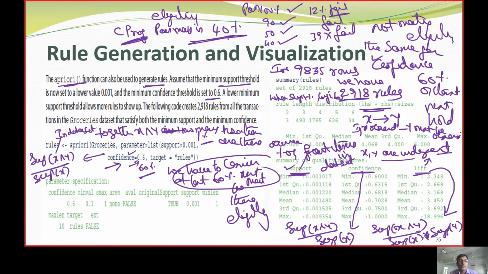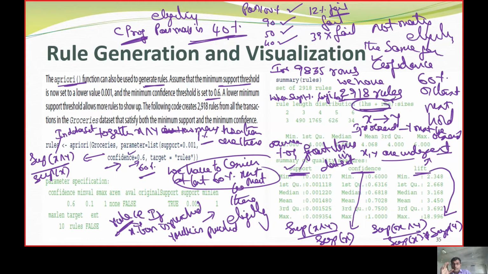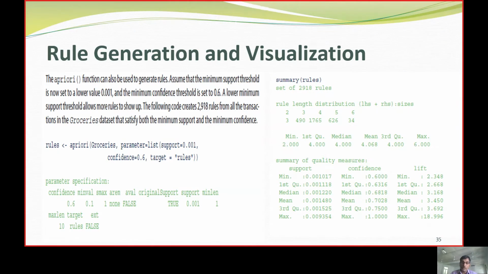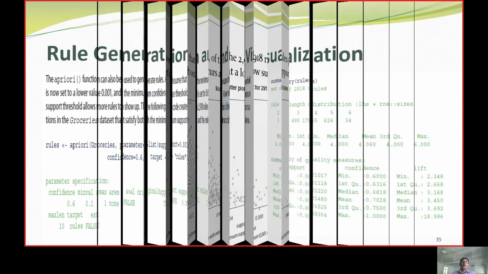That is, if milk is purchased, then Y is purchased. So this is the rule. This is the rule. And the sizes we are going to give, LHS plus RHS, we are defining those sizes there. So in this model, we will be able to visualize the data.